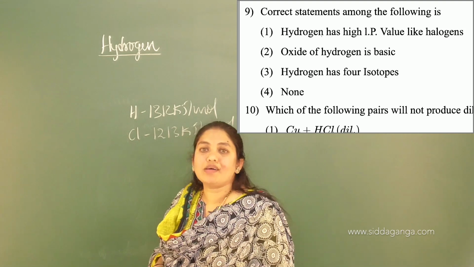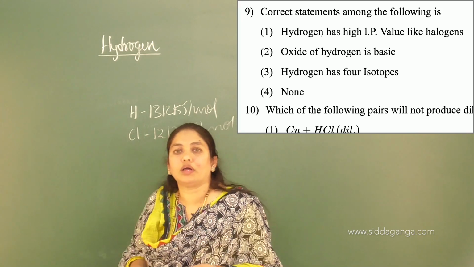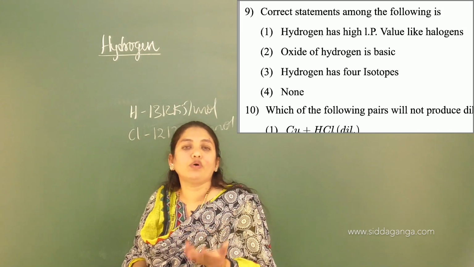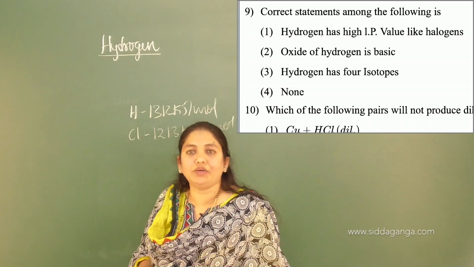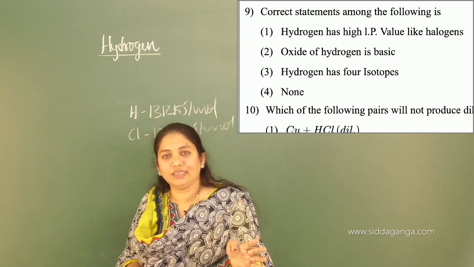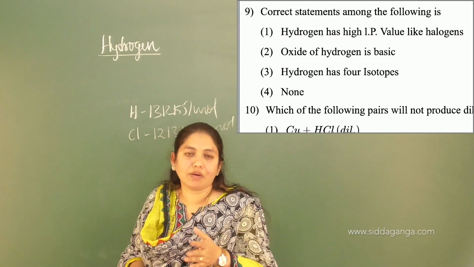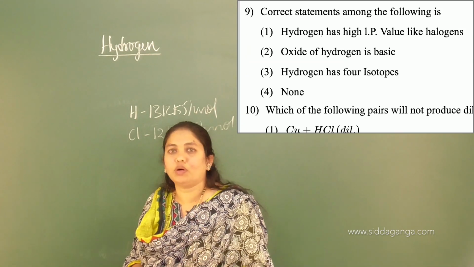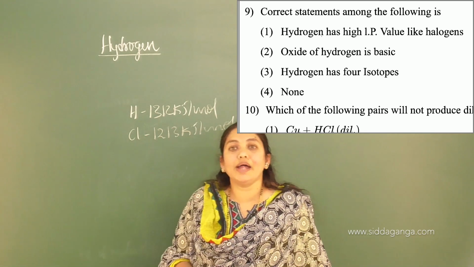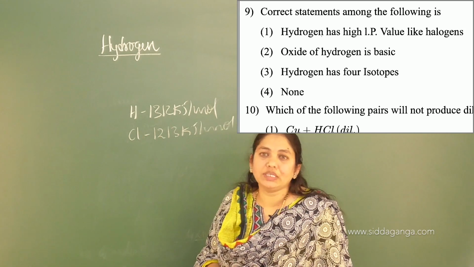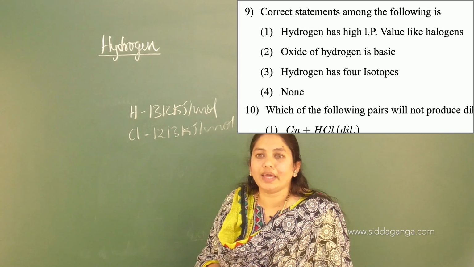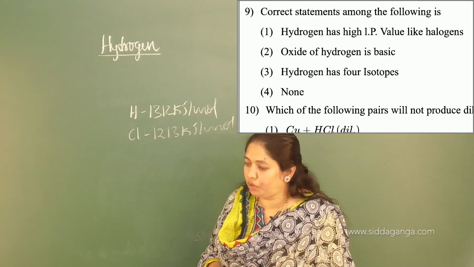The option that the oxide of hydrogen is basic is wrong, it is neutral. Hydrogen has 4 isotopes is also wrong, because hydrogen has only 3 isotopes: protium, deuterium and tritium. Option 4 is not the answer. So the correct answer is that hydrogen has high ionization potential value like halogens, right? Shall I move on to the next one?